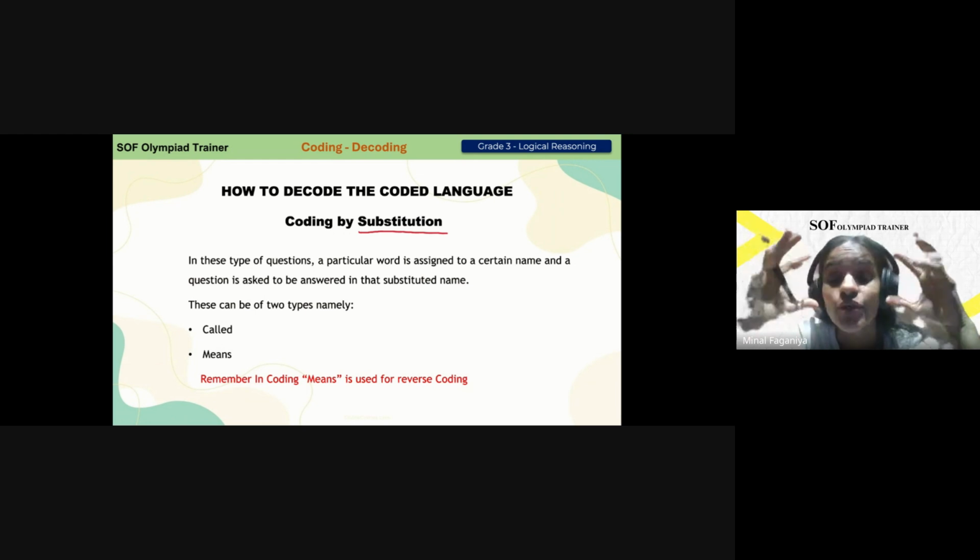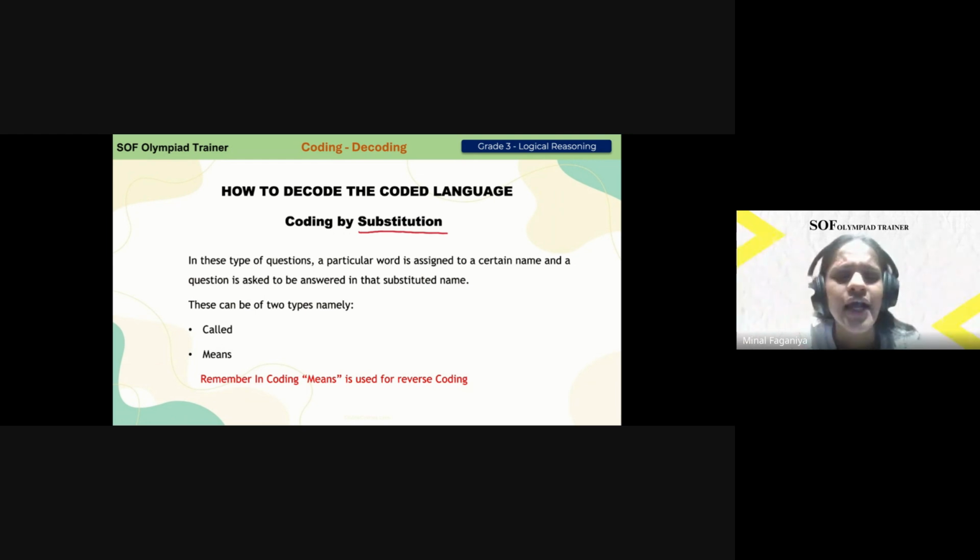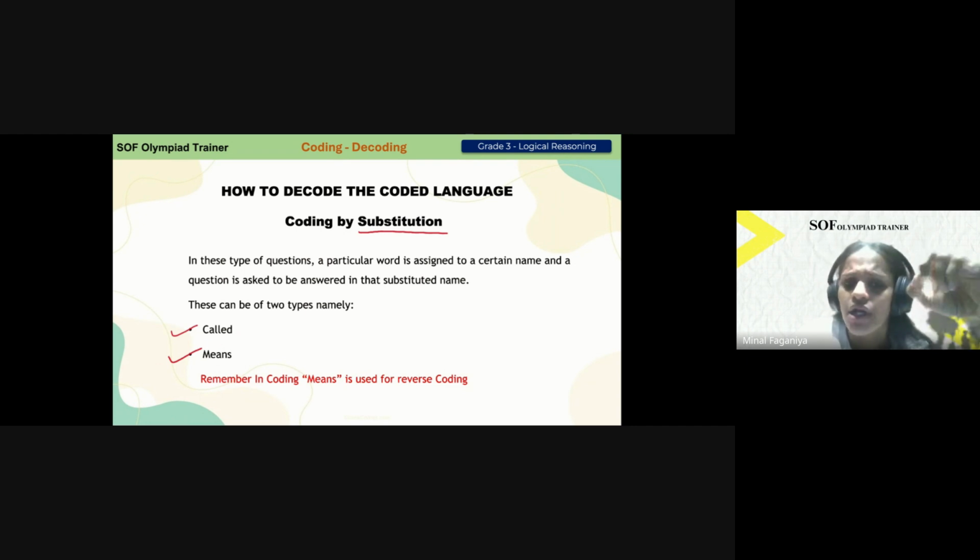So, yes, we all have to act like detectives and try to find out what message they are trying to give out. There are mainly two types that can be used in the substitution method. One is where we are using the word called, and one where the question has the word means. Always remember, the called questions are easy. They are simply straightforward, whatever the question is telling us, what the code is telling us.